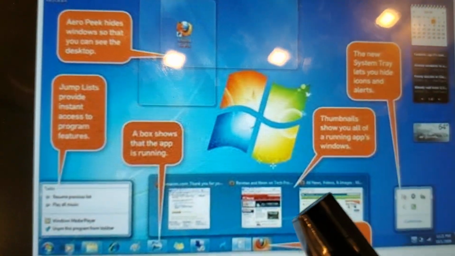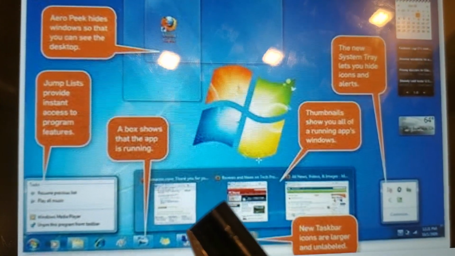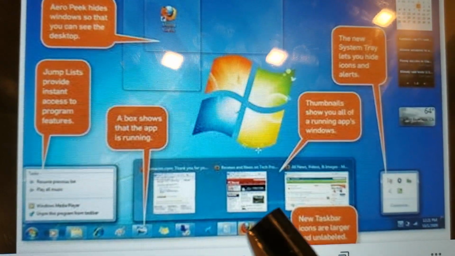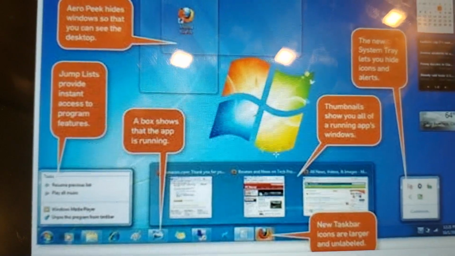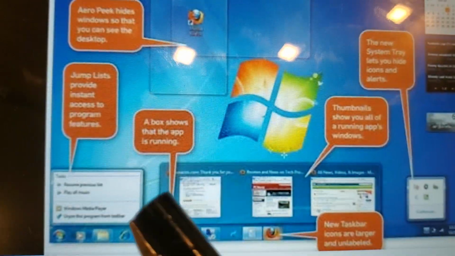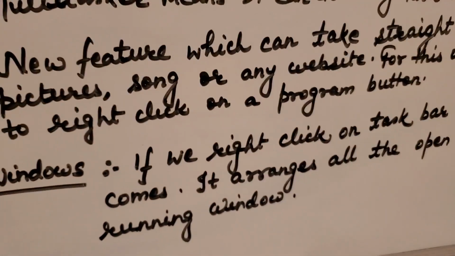If you wish to reach any program, you just have to keep it on the taskbar. This is the taskbar, we'll discuss it later. This is the taskbar and these arrows are showing different programs. So this is simply showing the programs.